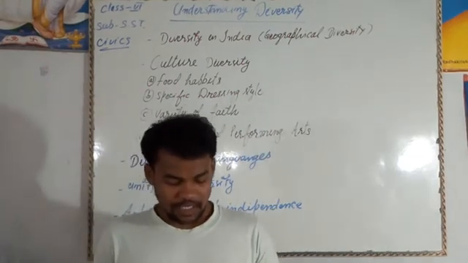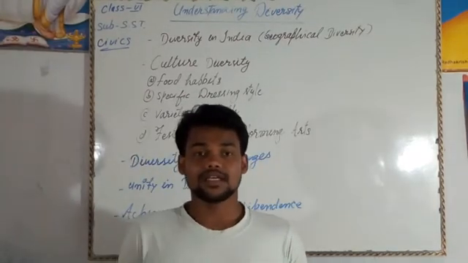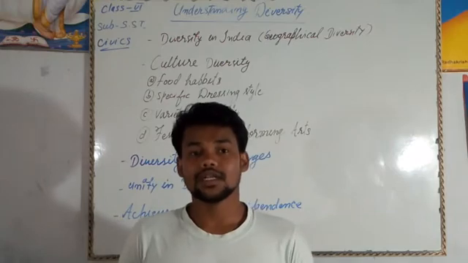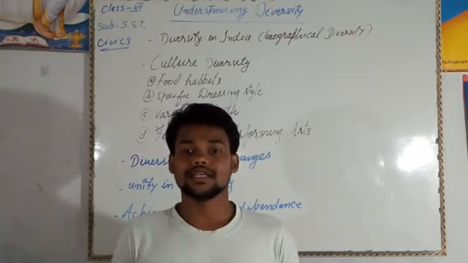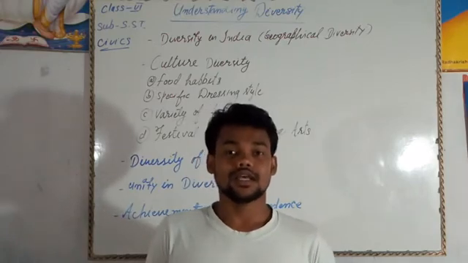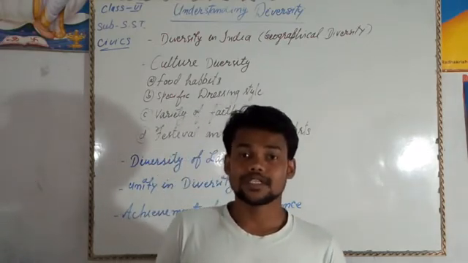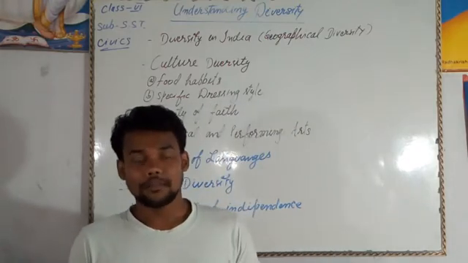Same as in India, Mawsynram and Meghalaya is the place where heavy rain is received annually. Annually means every year in the rainy season, the highest rain occurs in the same Mawsynram and Meghalaya.